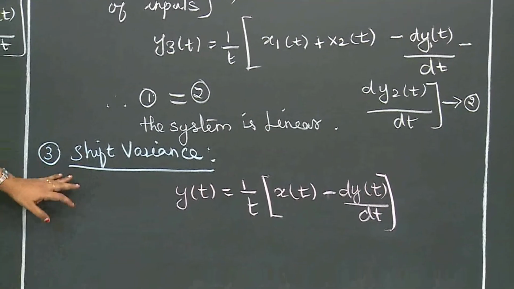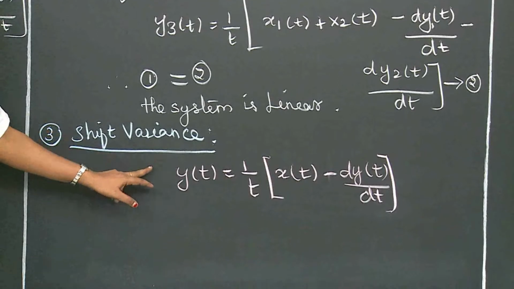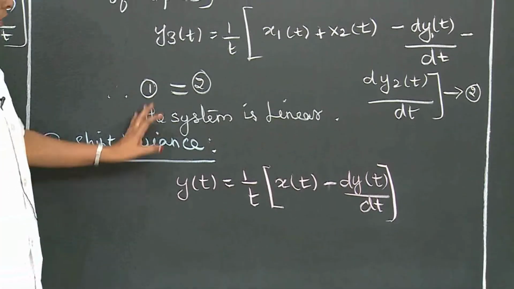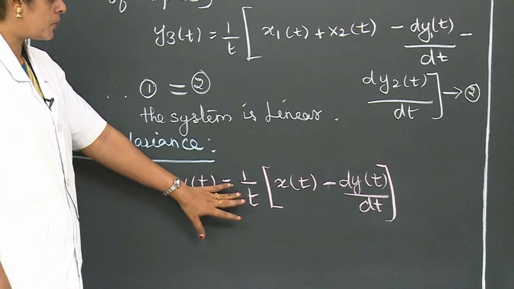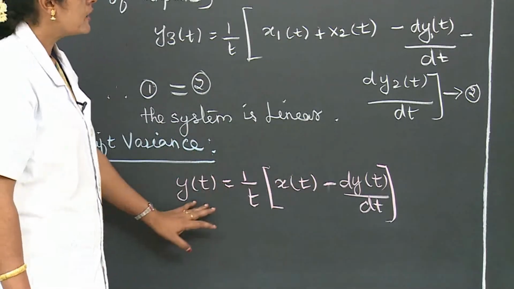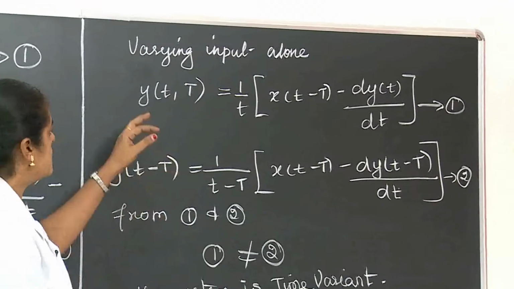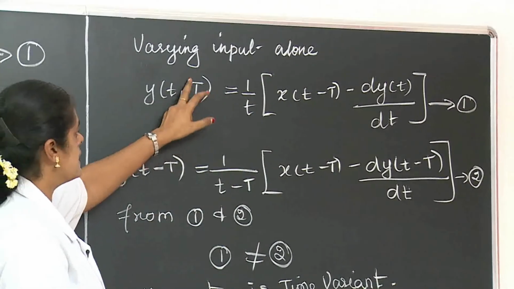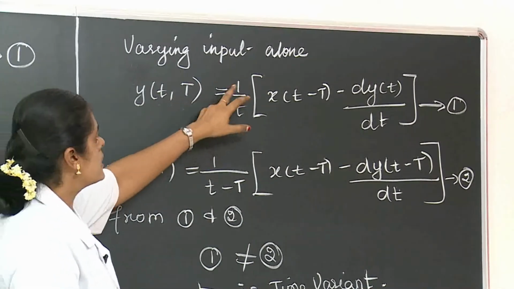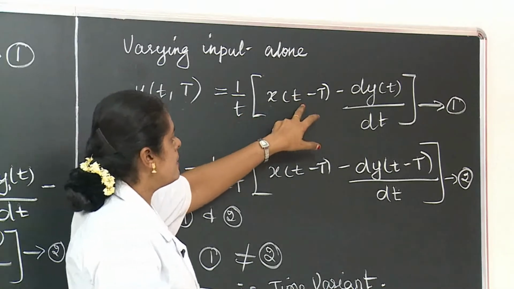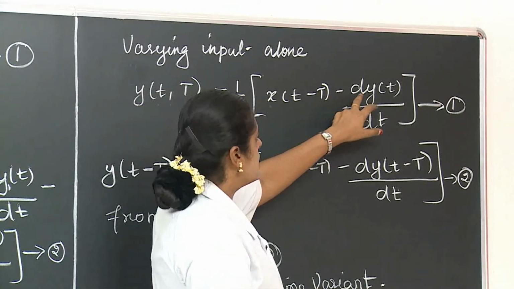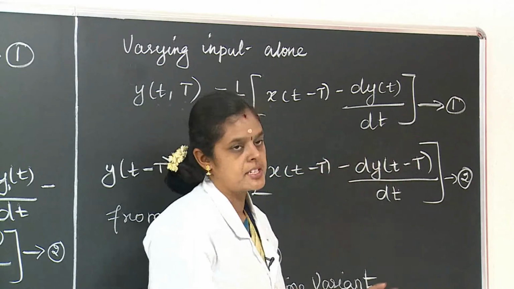Next we move on to the third property, shift variance. Here also the output is equal to input in form. First we apply a delayed input: y(t − T) = (1/t)·x(t − T) − dy(t)/dt, where T is a time shift. This is equation number 1.